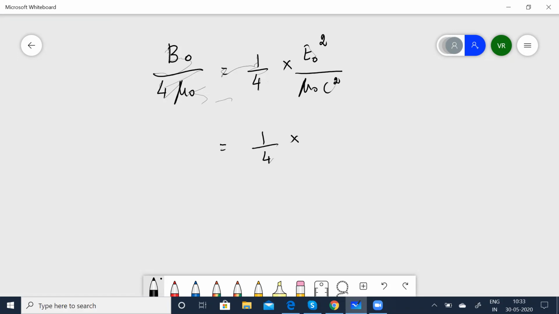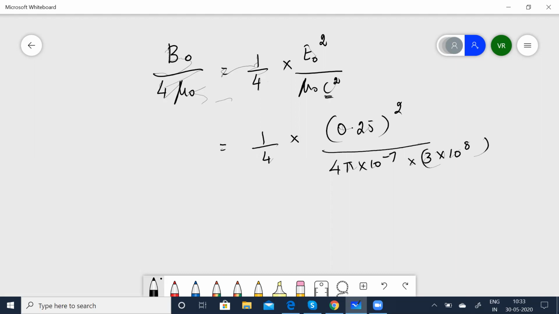All right. Now you know U_B is equal to 1 by 4 into E0 squared divided by mu 0 C squared. Having known all the values, we can simply substitute them. So 0.25 into 1, the whole square, divided by 4 pi mu 0, which is nothing but 4 pi into 10 to the power of minus 7, into C squared, which is 3 into 10 to the power of 8 the whole square.